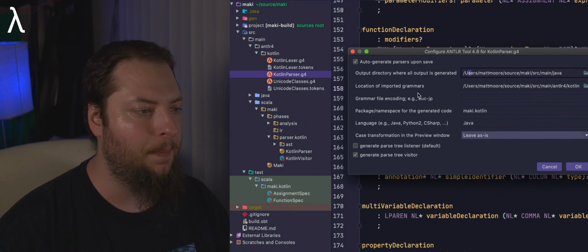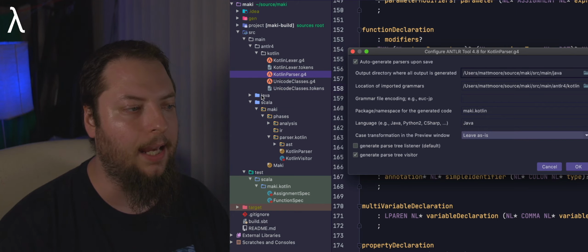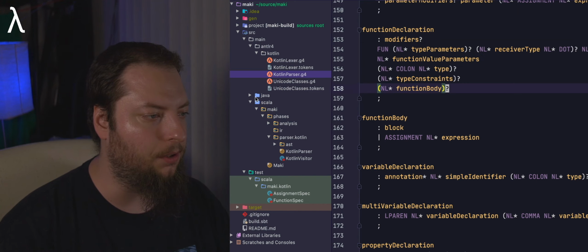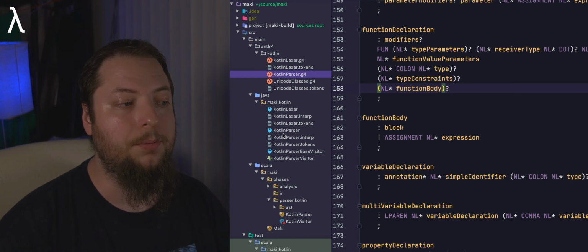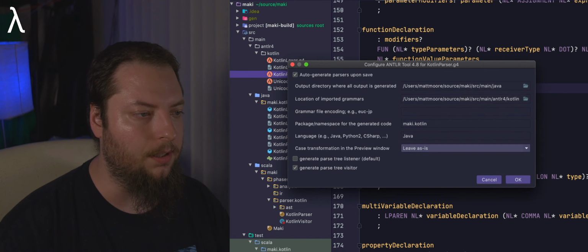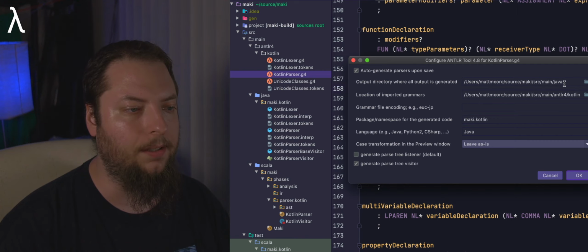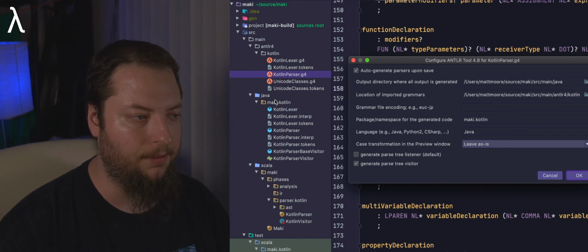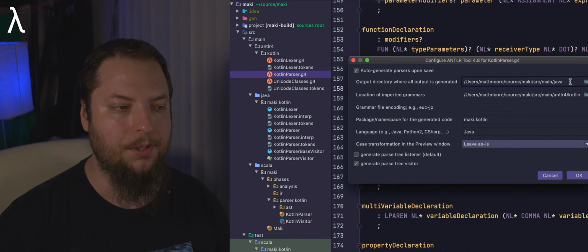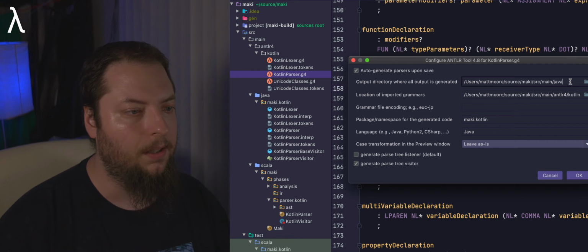I'm going to move this over to the side here, and actually I'm going to close this out and go over here to Java and expand that out. You'll notice we have a bunch of Java files in here. So what we're doing, if we go back to this configure dialog, is in the output directory section, we're specifying a path that lines up with this Java folder. Just like if you had multiple languages in your IntelliJ project, it's exactly what we're doing here. We're going to have a mix of Scala, Java, and Antlr 4 grammar files, G4 files.